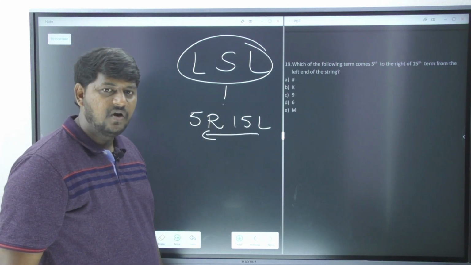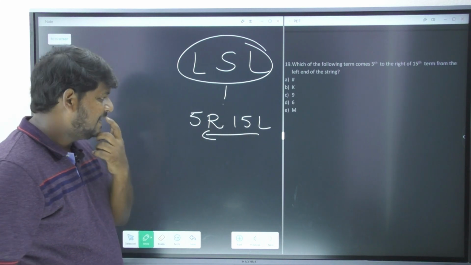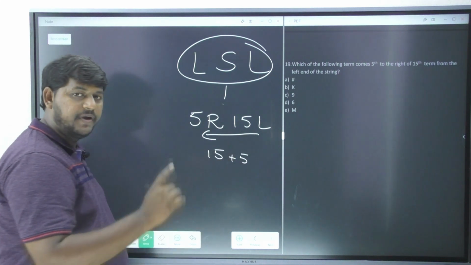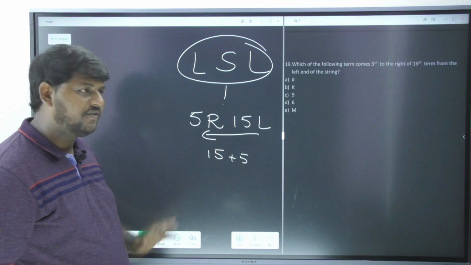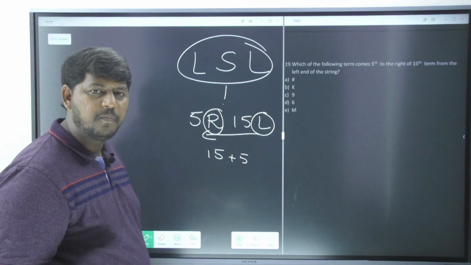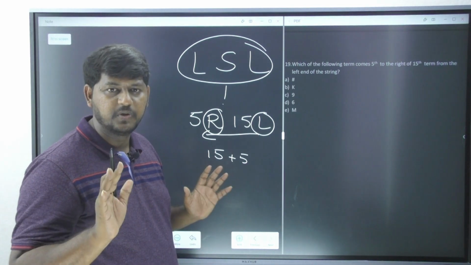The shortcut is always come from your left side, come from your right side. You are supposed to do 15 plus 5. You know why? Because both of them are different directions. If at all you see different directions, see, direction is right and left, same direction or opposite direction or different directions? Yes, definitely opposite directions.